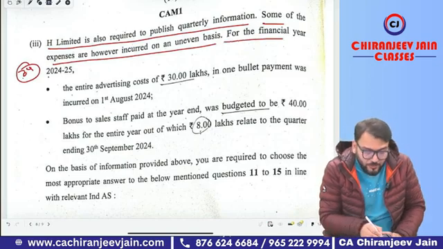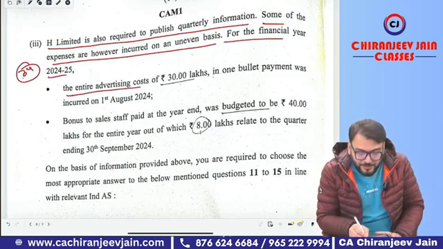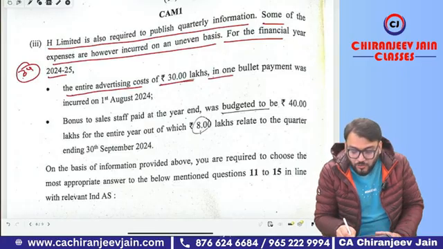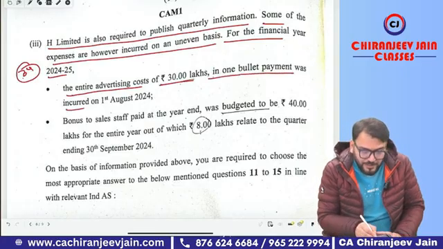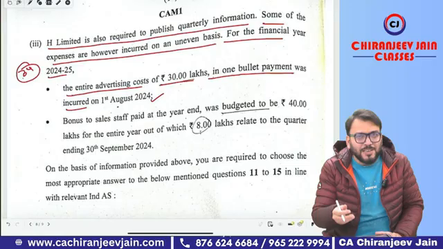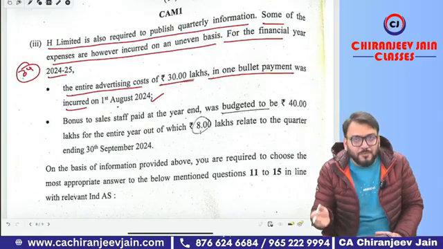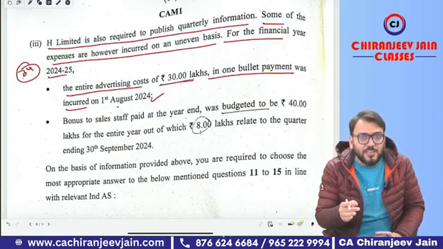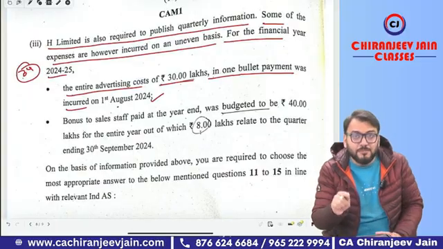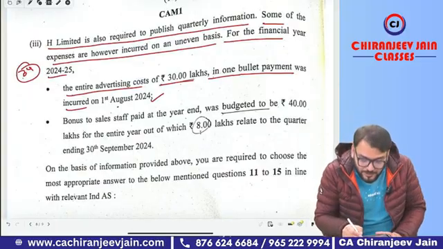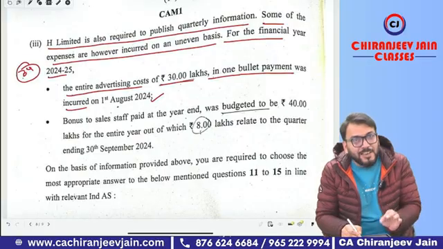For the financial year 24-25, the entire advertisement cost of 30 lakh on one bullet payment was incurred on 1st August 2024. So can you say any advertisement cost cannot be deferred, cannot be anticipated. It will be charged to the PL of that interim period in which it is incurred. So this 30 lakh will be entirely charged for the relevant interim period.